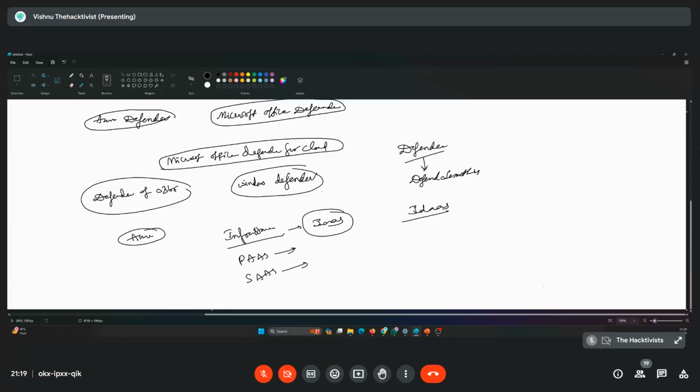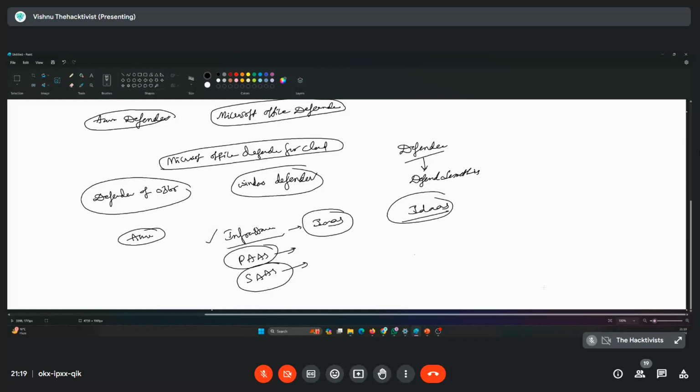So for that, for infrastructure, we have Defender for Cloud, Azure Defender. For platform, we have Defender for Cloud. For software, again, we have Defender for Cloud. IDaaS is something like Defender for Identity, Microsoft Defender for Identity and Access Management.